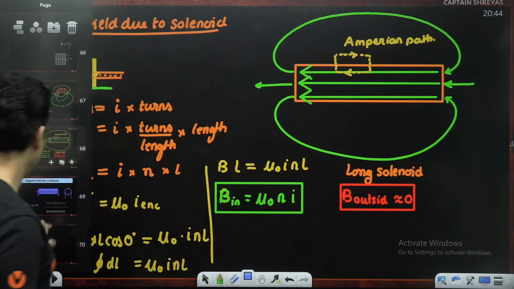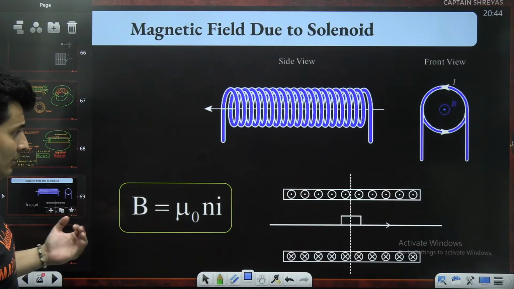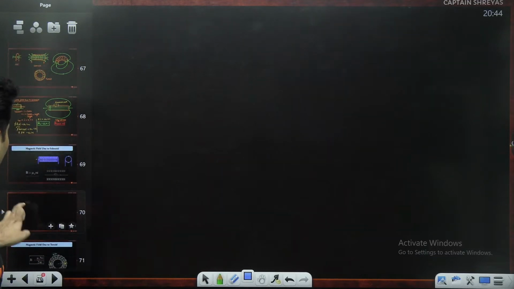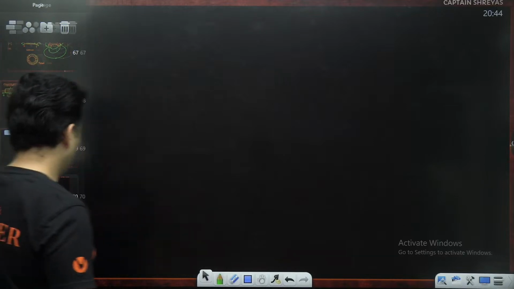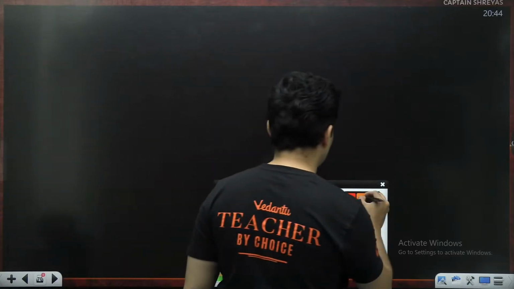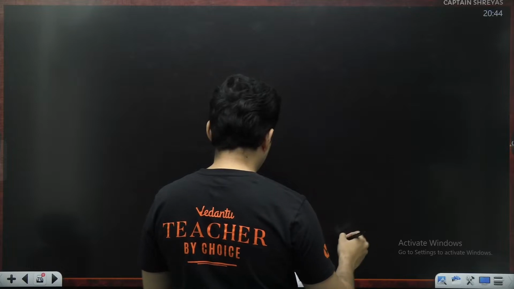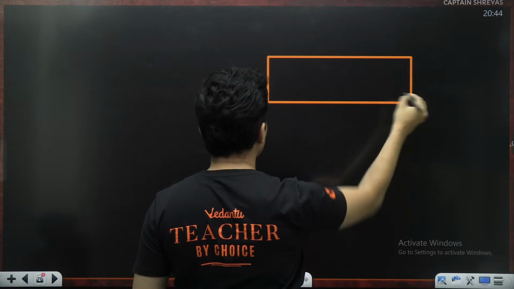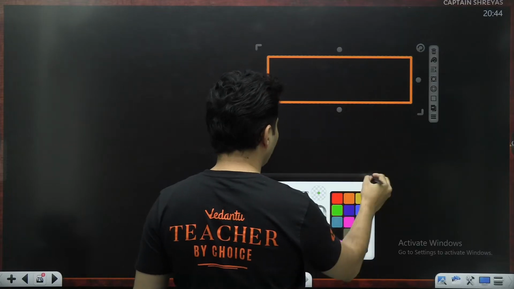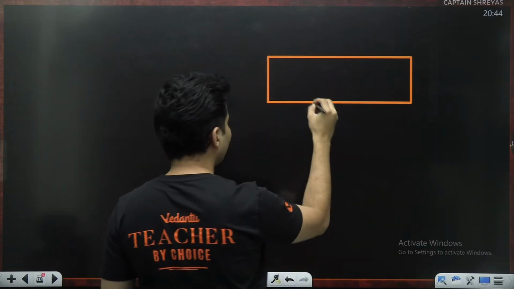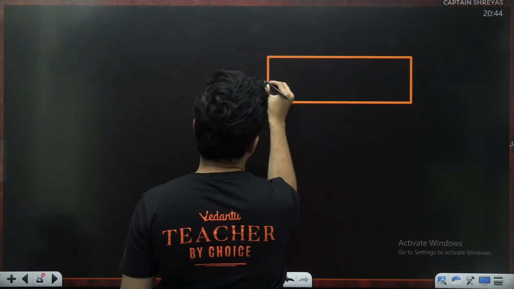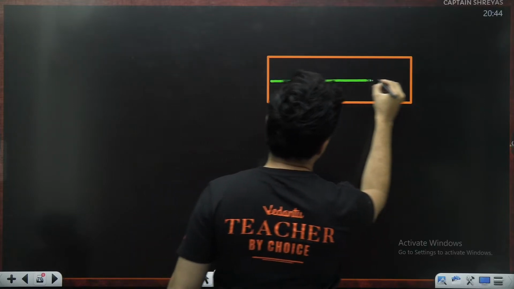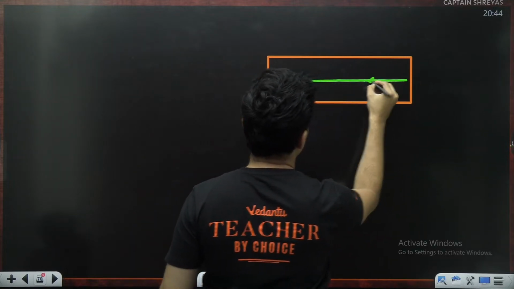Now, there is something which I'll tell you which is beyond this, which can come in JEE Advanced. Very rarely in JEE Mains, but it can come in JEE Advanced and maybe as a tough question in Mains. What if the solenoid is not long enough? Maybe it is a short solenoid, something like this. Then what happens? The field is not uniform inside. Observe this now.